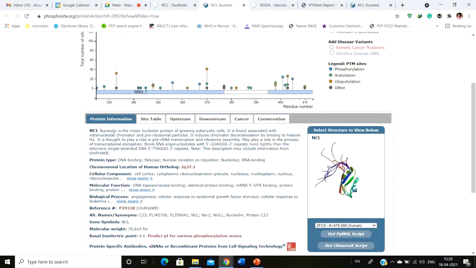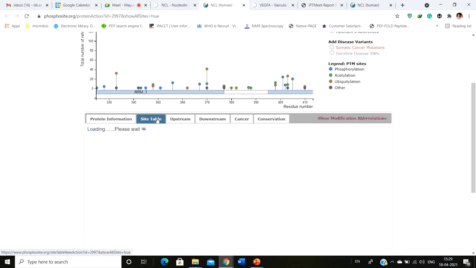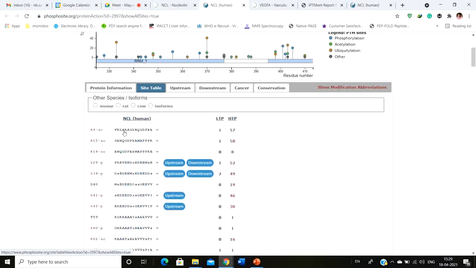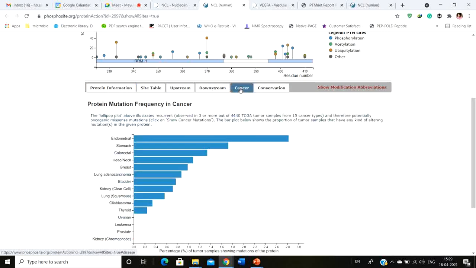And you can also get the information of this particular protein. Here is the protein information, the site table. See, this is the site table. You can find out the modifications and what happens in this particular thing, and yes, you can find out the expression and the mutation frequency of this particular protein in cancer, what type of cancer. It's not that in every type of cancer this particular protein is going to be mutated. No, not always, because these mutations are really cancer specific.